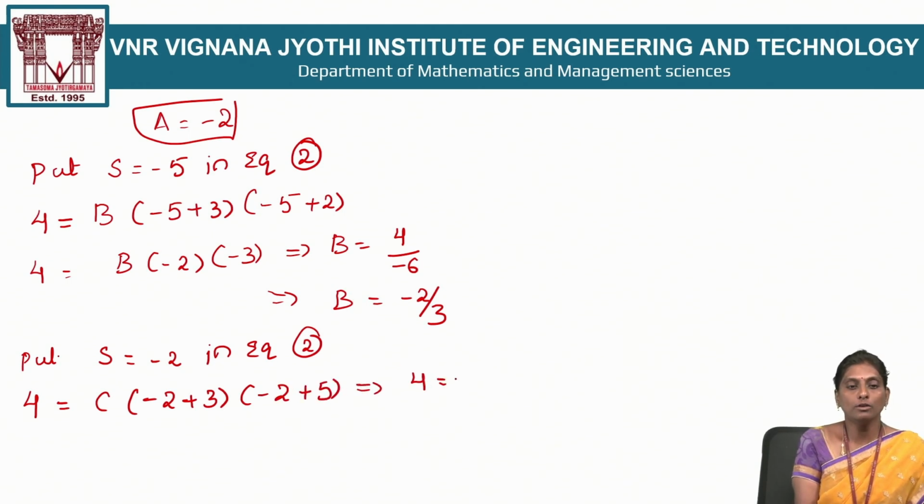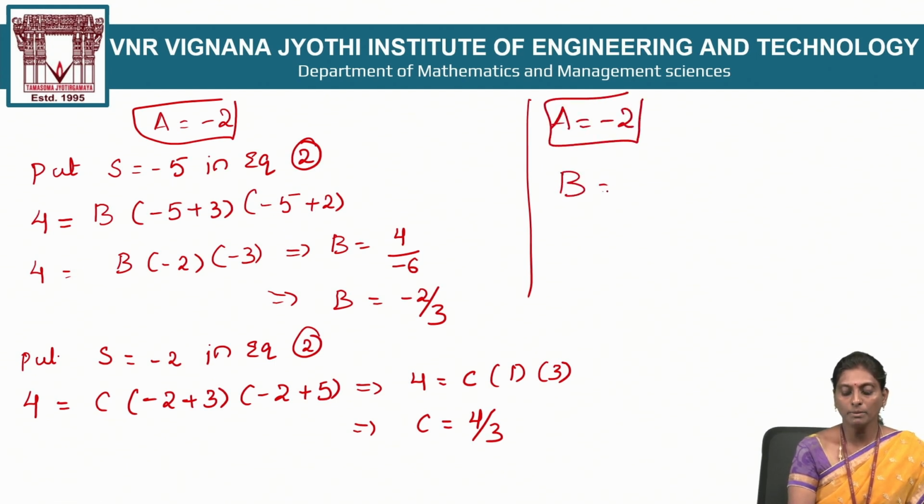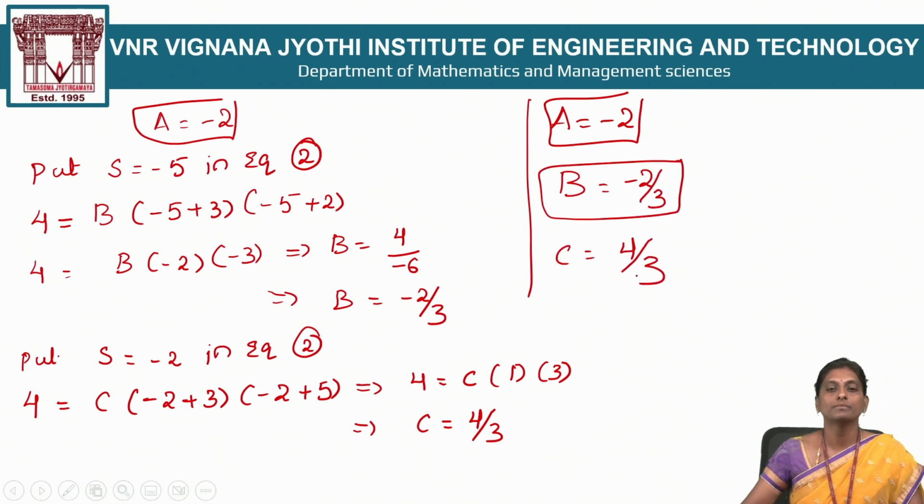So 4 is equal to C times 3 minus 2, 1, and 3. Then from this, C value is equal to 4 by 3. Finally, you got the values of A. What is the A value? Minus 2. And B, what is the B value? Minus 2 by 3. And C value, what is the C value? 4 by 3.